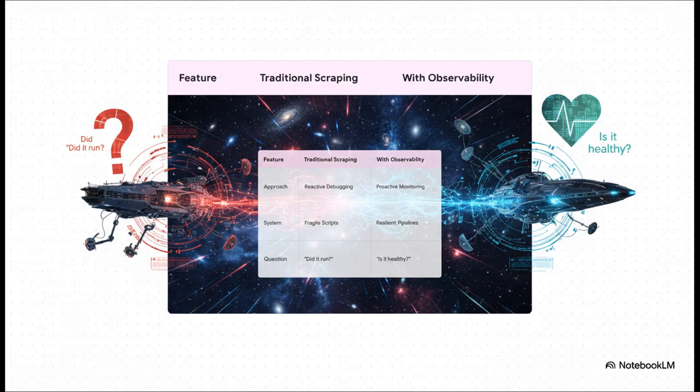I mean, just look at the massive difference in mindset. Before, we were just constantly putting out fires, right? Now, we can proactively monitor the health of our system. We've gone from building these fragile little scripts to engineering truly resilient pipelines. We finally stopped asking, did it run? And we've started asking, is it healthy? And that, right there, is what it means to be a modern data engineer.